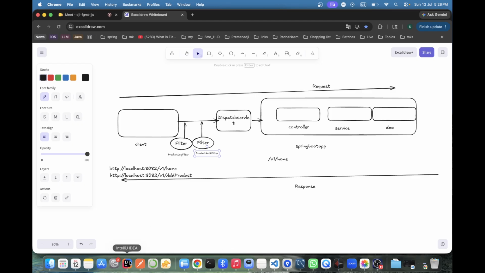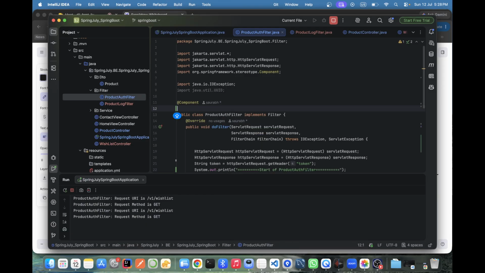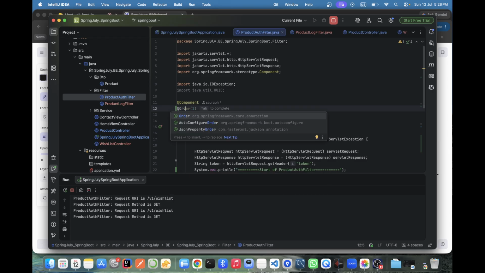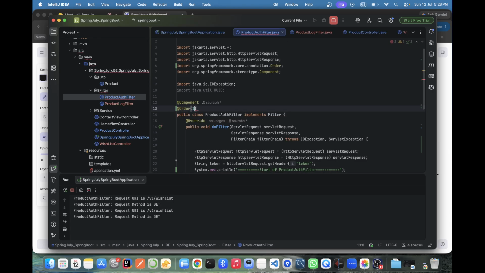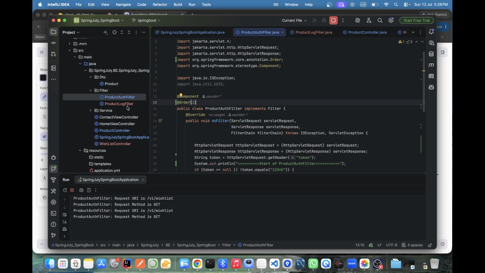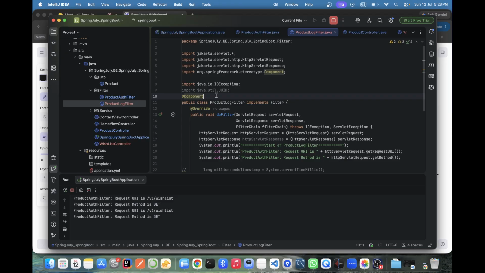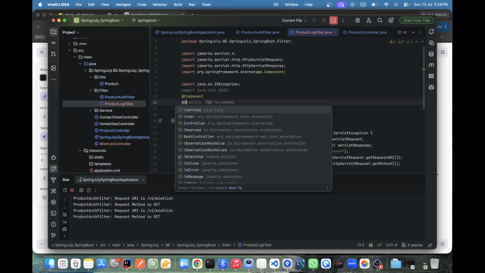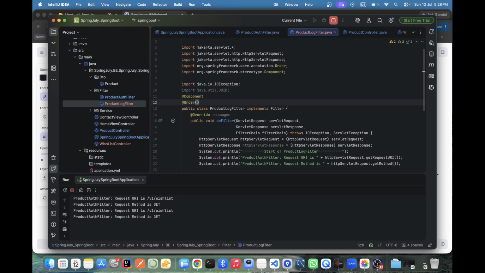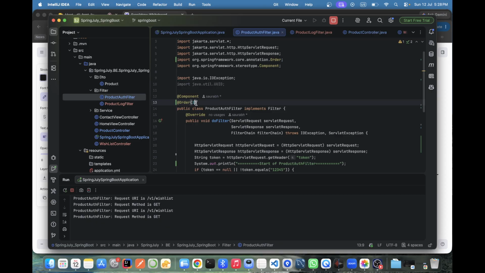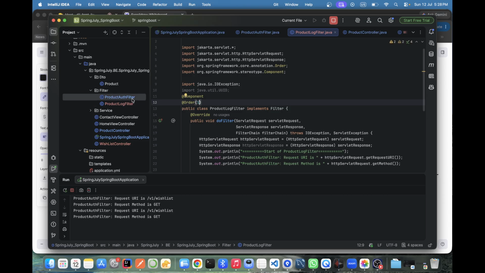Okay. For that we have the annotation @order. Okay. Suppose I want to make this order one, product auth filter, and the log I want to make @order. So what should be the best practice in the industry, which filter we have to give order first and which we have to order later? Yeah, I mean in the industry, what is the best practice, which order we have to give for what?